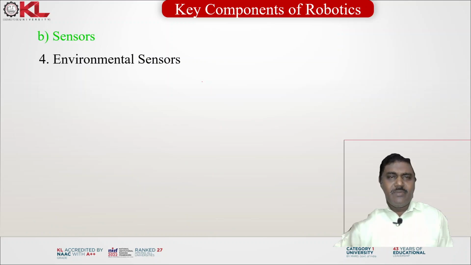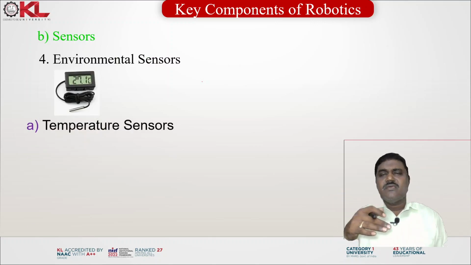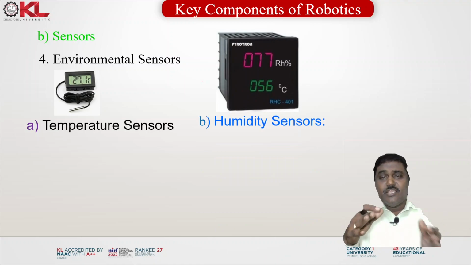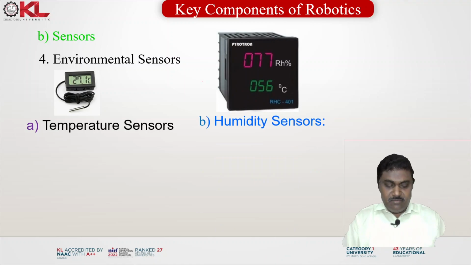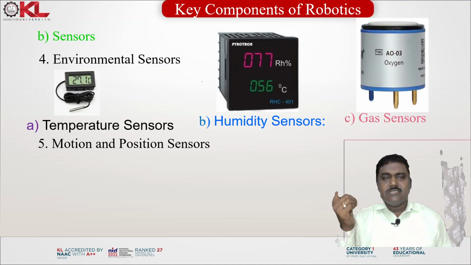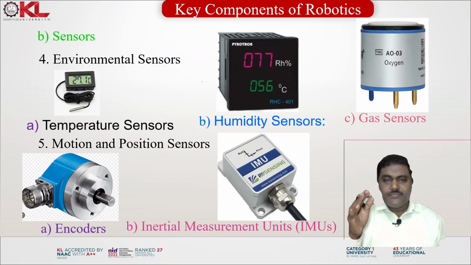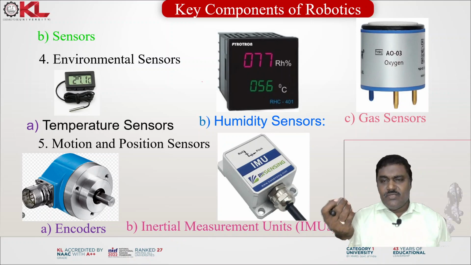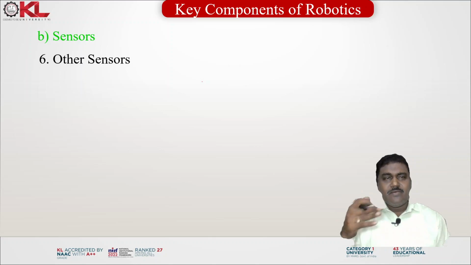So, environmental sensors, that is the temperature sensors and humidity. What is the humidity of the surrounding atmosphere, that also you can measure with the help of the humidity sensors and gas sensors. The motion and position sensors, that is encoders, inertial measurement units, IMU. So this all comes under the sensors.